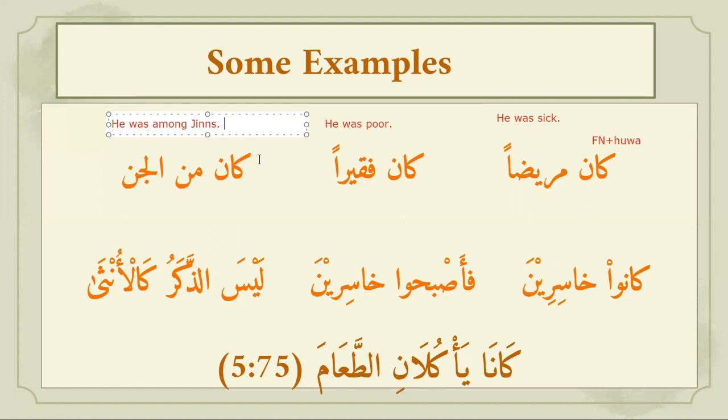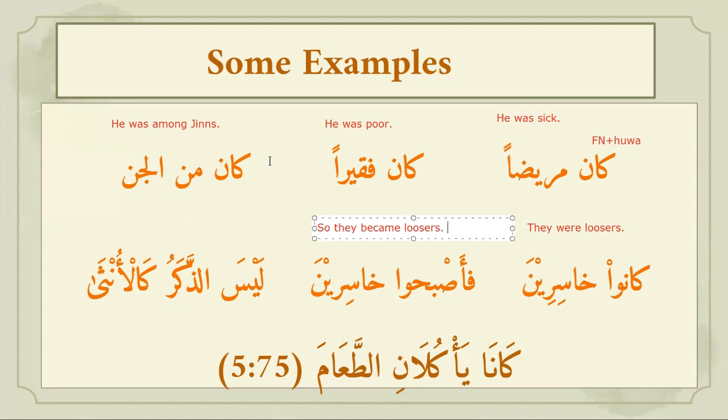So then the next one, kanu is they were. Khasirin, losers. So they were losers. Then fa, you know fa is 'atf. So asbahu, they became losers.